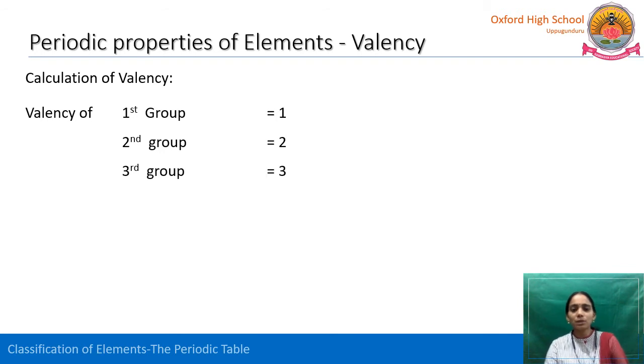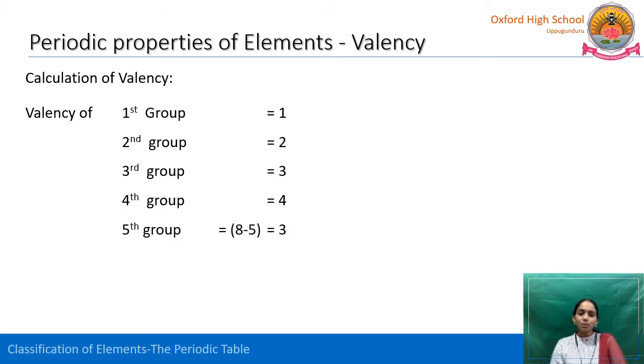Whereas coming to the third group, it tries to donate the 3 electrons present in its outermost shell. So this is called the valency of the third group. 3 is the valency. Whereas coming to the fourth group, the valency of the fourth group is 4. Whereas coming to the fifth group, the fifth group contains 5 electrons in its outermost shell. So is its valency 5? Because from the first to the fourth group, they have 1, 2, 3 and 4 electrons.